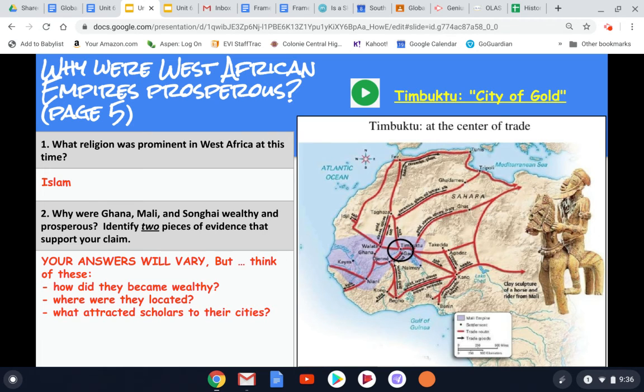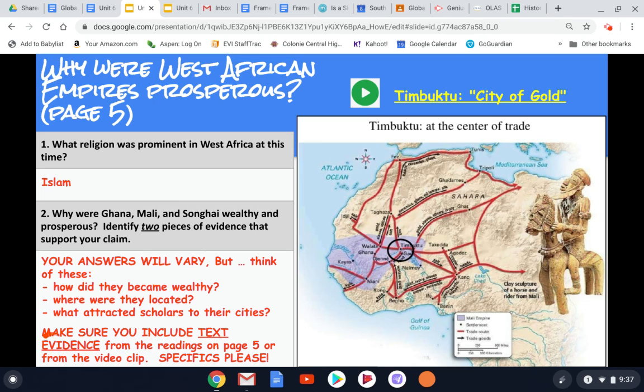And then thirdly, what attracted scholars to their cities? So it's not all just about wealth and how they gained their monetary power, but what would bring someone who's simply interested in learning? Maybe about religion, maybe about inventions or history, or lots of other different topics. What would attract a scholar to some of these cities, especially to Timbuktu? The video clip has a very good little section that will help you answer this one as well.